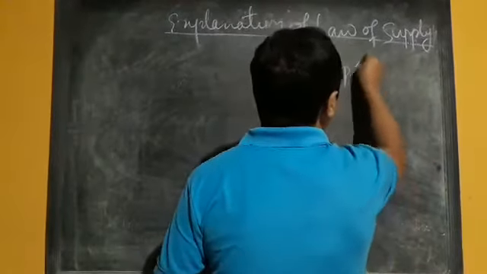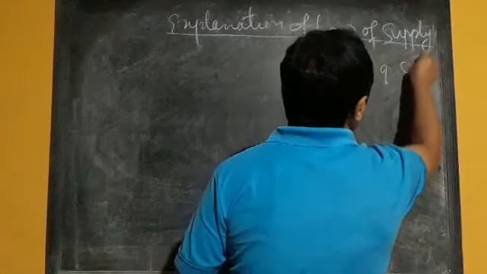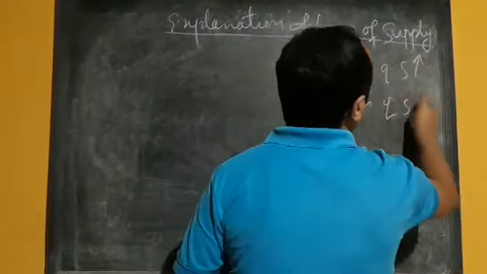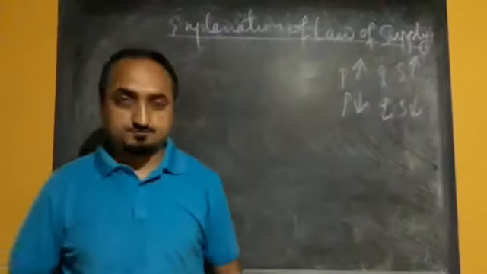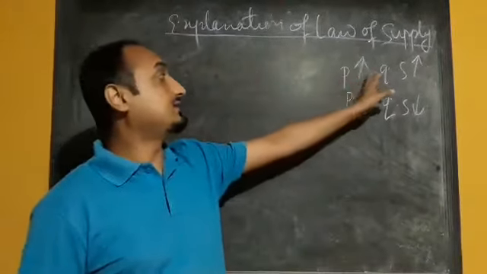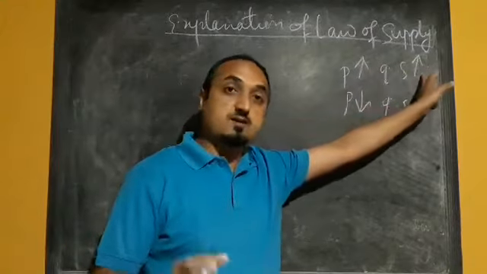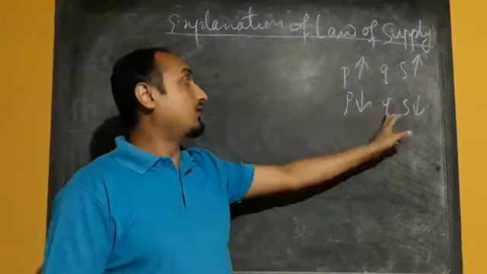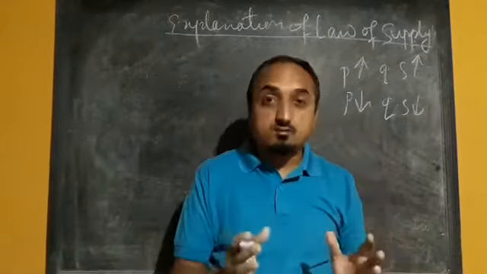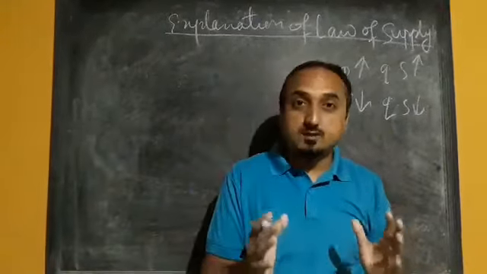That means when price of commodity increases, quantity supply will also increase. When price of commodity decreases, quantity supply will also decrease. So this type of relationship, when one factor is increasing, other factor is also increasing, and when one factor is decreasing, other factor is also decreasing. So we can say that this is a direct relationship or the positive relationship.